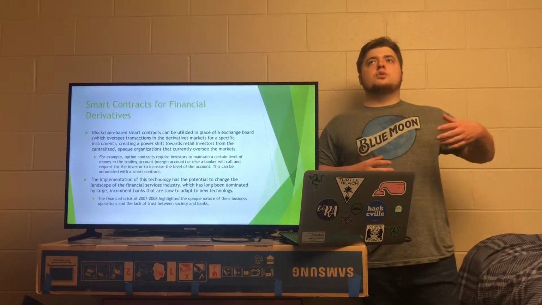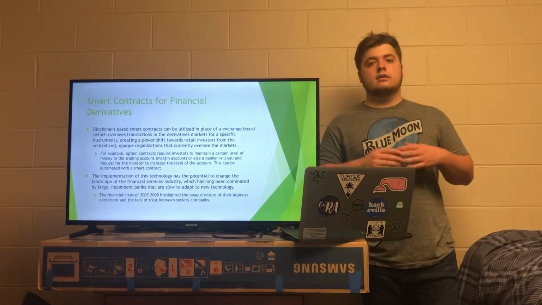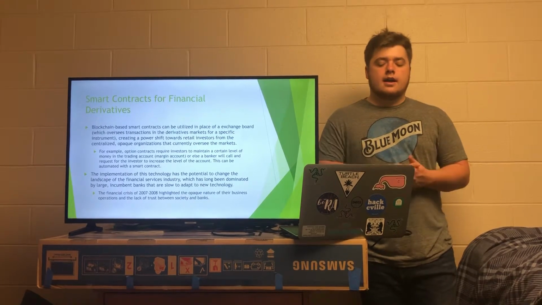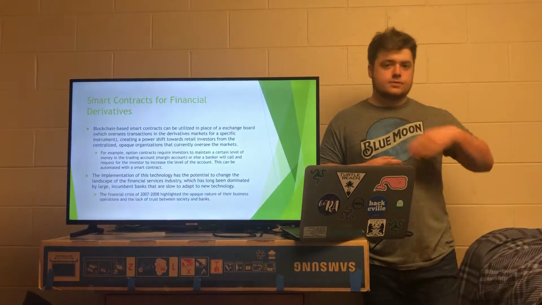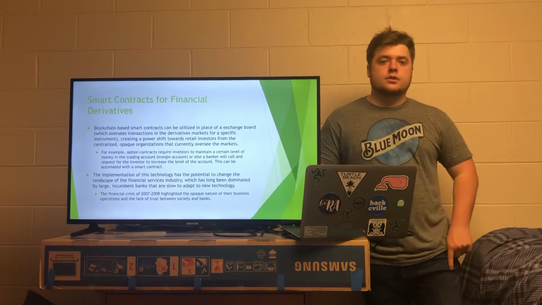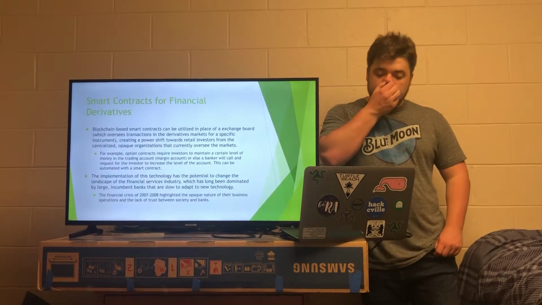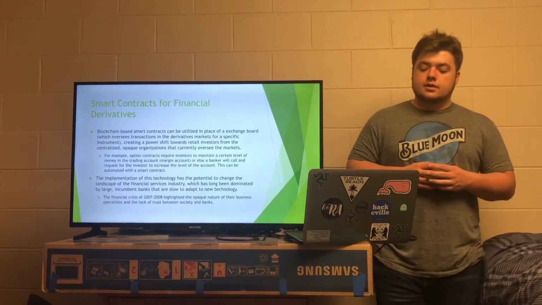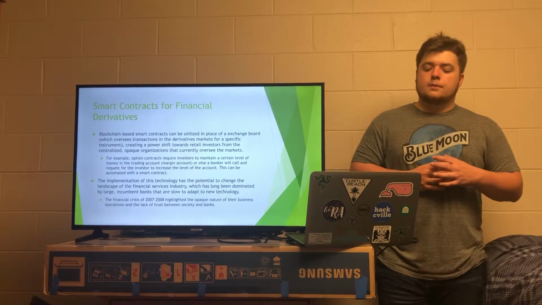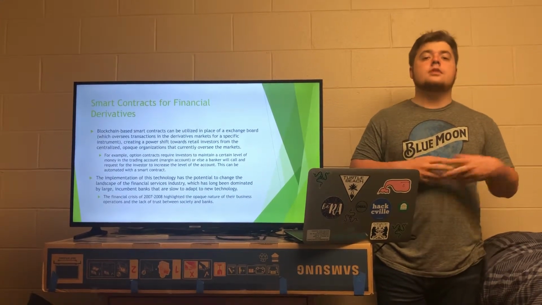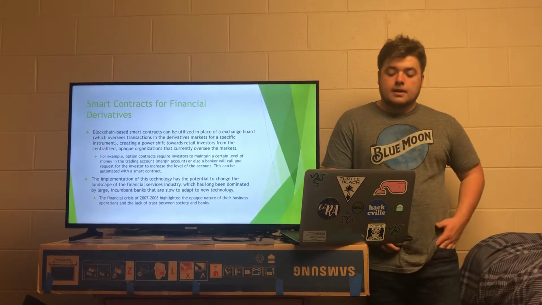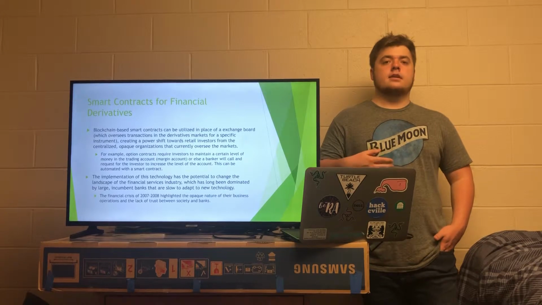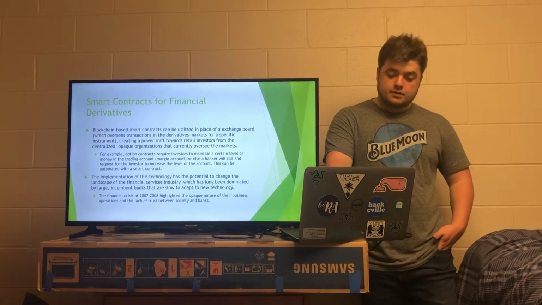Being able to replace, or take over to some extent, an exchange board would reduce costs and create a power shift from banks and the governmental organizations that oversee trading to retail investors, aka you and me, creating more decentralized, transparent markets that are more accessible for the average person and easier to avoid financial crises in the future. It has the potential to change the landscape and really make finance more accessible for the average person.